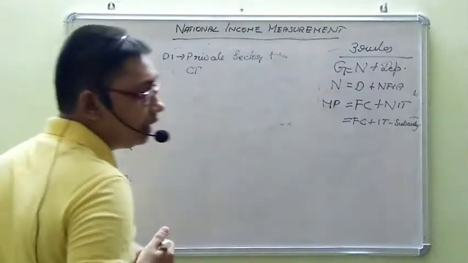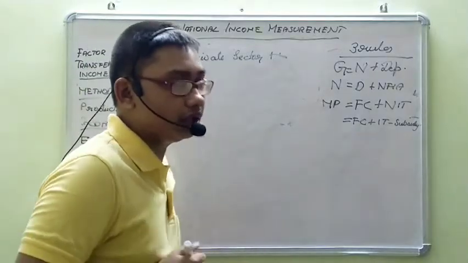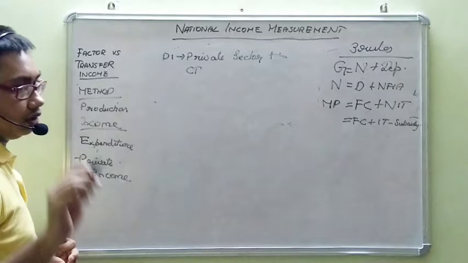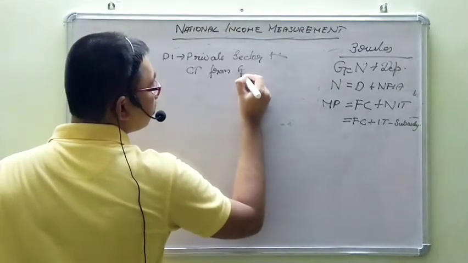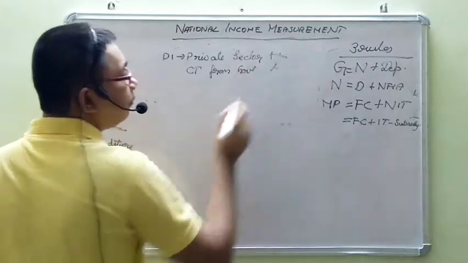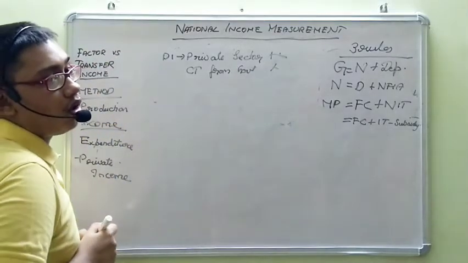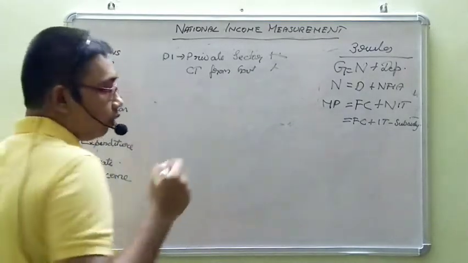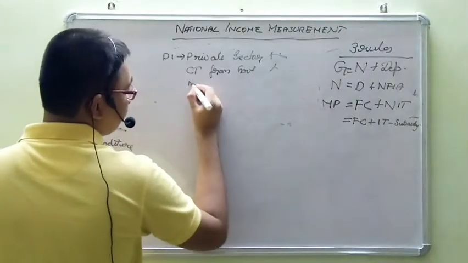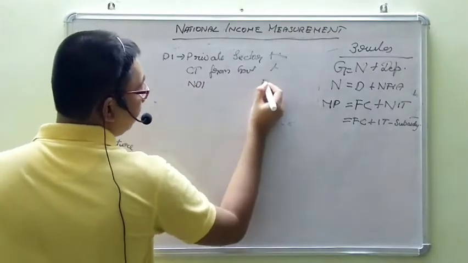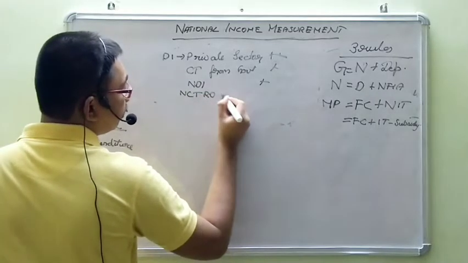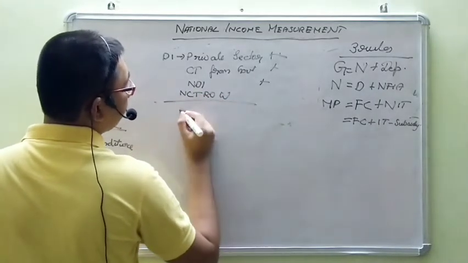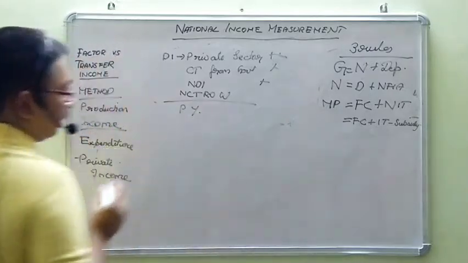We are taking it as transfer income also because it is income. This is not production, this is income. Current transfers from government plus government will have to pay interest on whatever loan it has taken, which will be national debt interest, plus any transfer from the rest of the world will give private income.